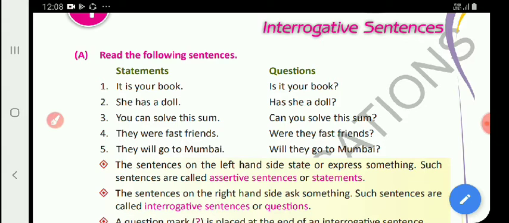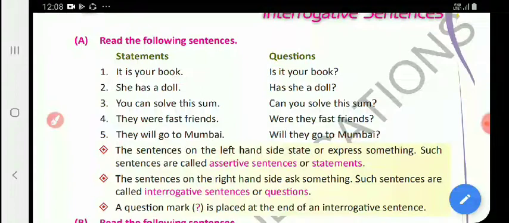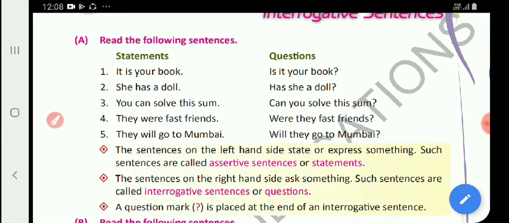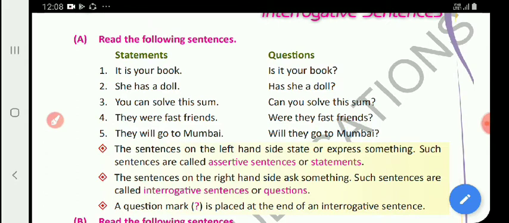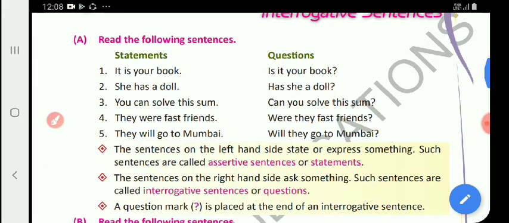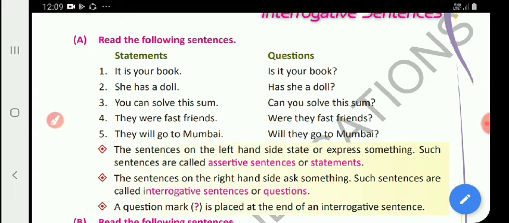Now let me discuss the difference between these two kinds of sentences. The first one is telling us or expressing something, isn't it? That is, it is your book. That is my book or your book. Now the second one, given on the opposite side of the first one: Is it your book? What do you understand from that?